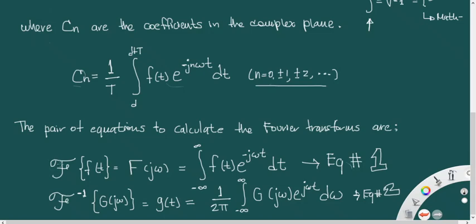The first one is the notation for the Fourier transform. If you remember, the Laplace was something like this, but Fourier is kind of an italic or Roman F. So this is the Fourier transform notation of any function f of t. Let me write here the parentheses that I'm missing.